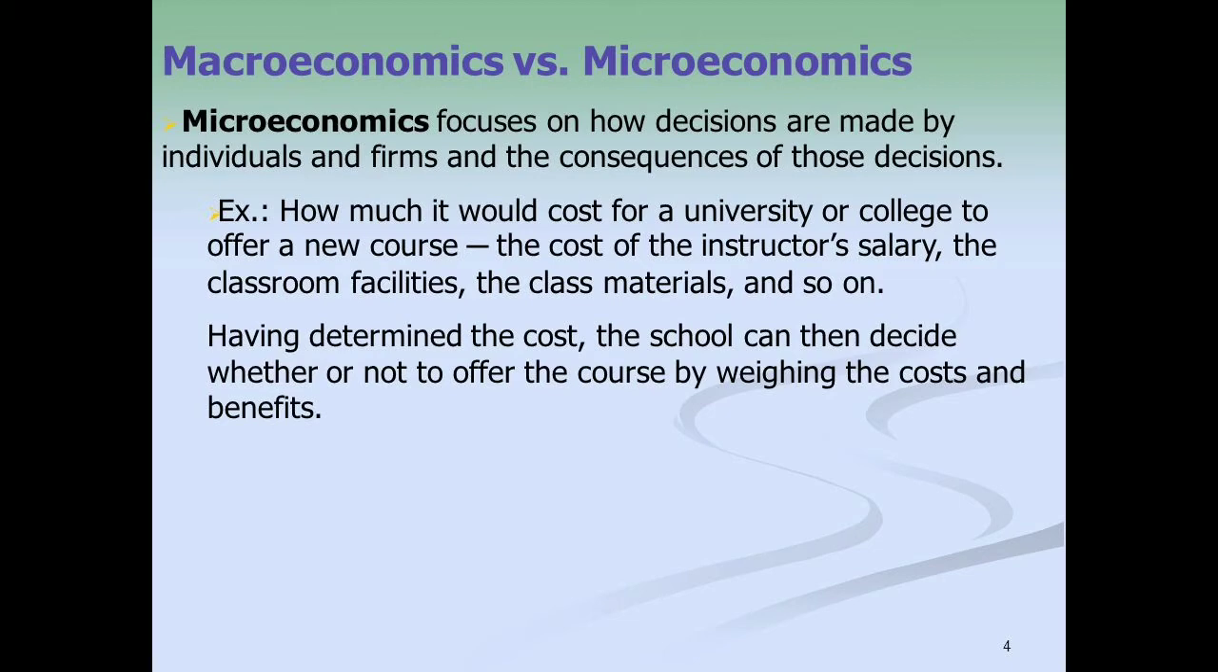Microeconomics focuses on how decisions are made by individuals and firms and the consequences of those decisions. For example, how much it would cost for a university or a college to offer a new course: the cost of the instructor's salary, the classroom facility, the class material, and so on. Having determined the cost, the school can then decide whether or not to offer the course by weighing the cost and the benefit.